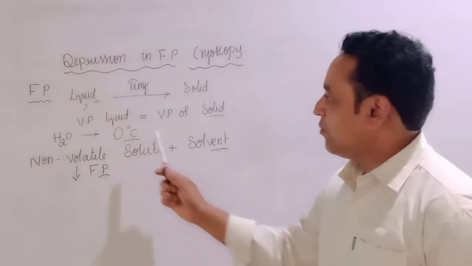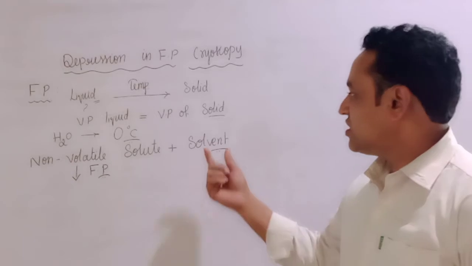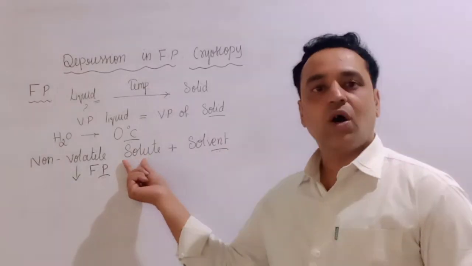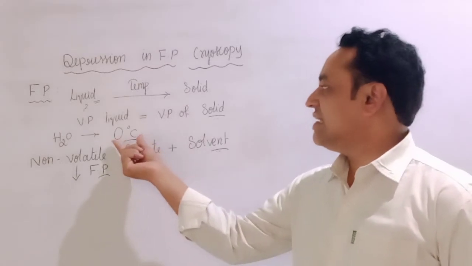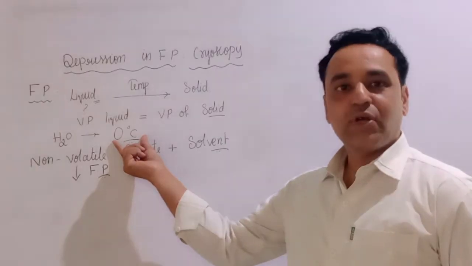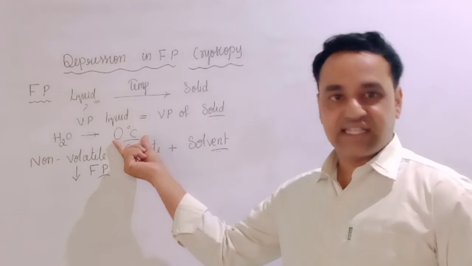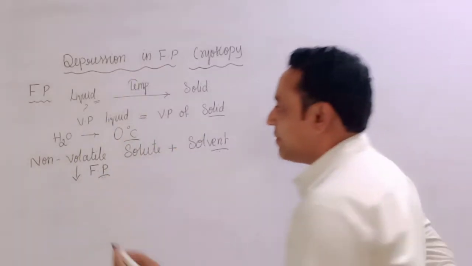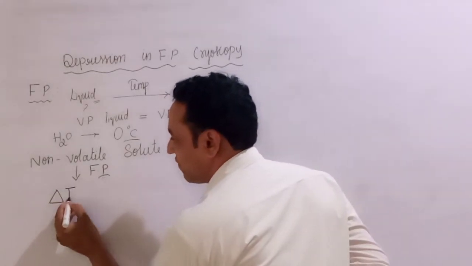Consider the freezing point of water is 0 degree Celsius. To such pure solvent or pure water, if you add a few grams of non-volatile solute, then the freezing point is going to decrease below this 0 degree Celsius. That is called depression in freezing point, and we consider it as delta Tf.